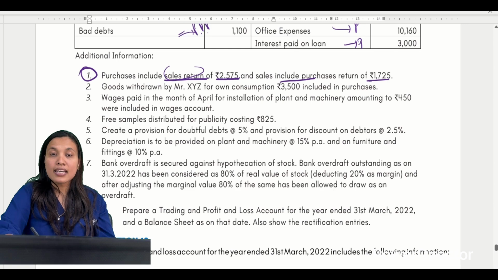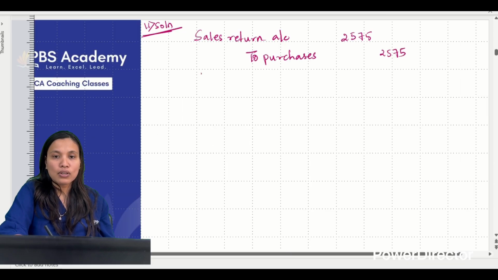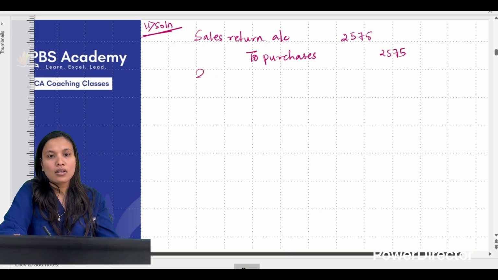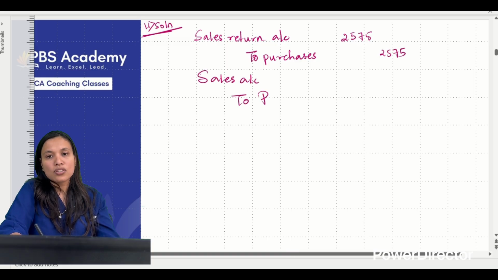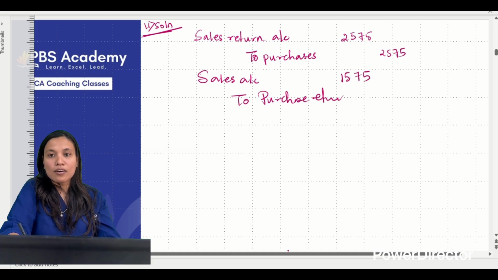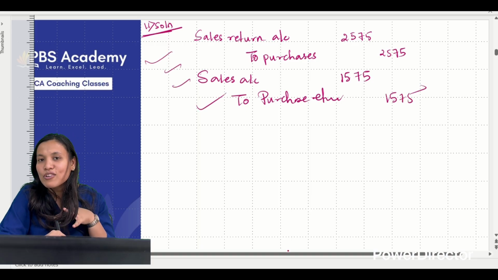Next, sales include purchase return of 1725. So what is it? Purchase return आना चाहिए तो purchase return. So sales account debit to purchase return account, that is 1725. Now while preparing trading account, you should remember all these are affected, all the 4 accounts.